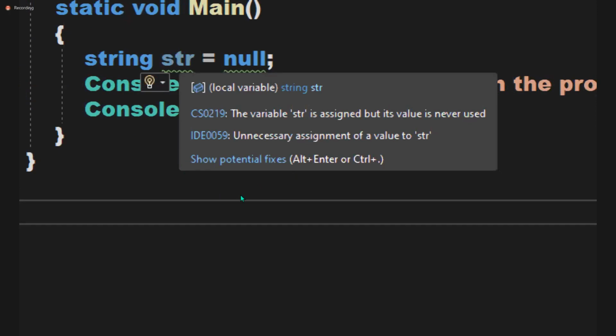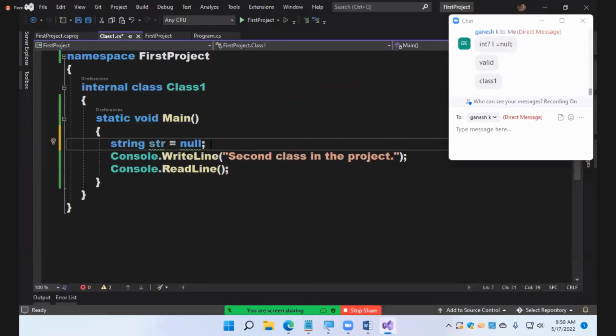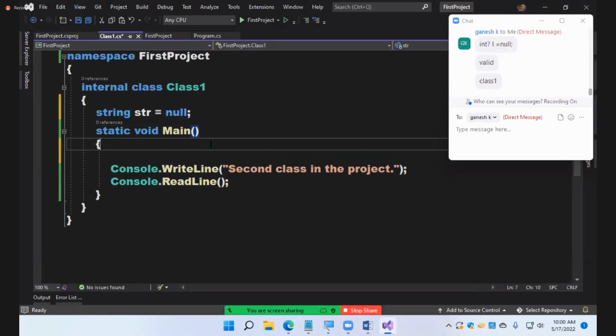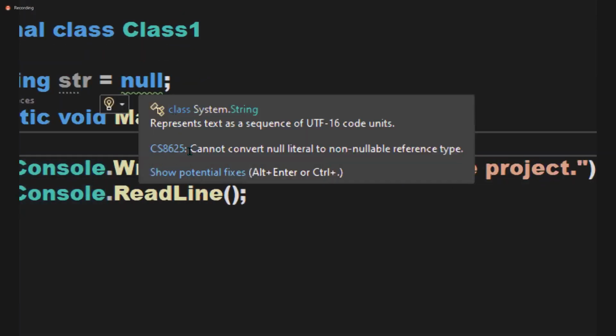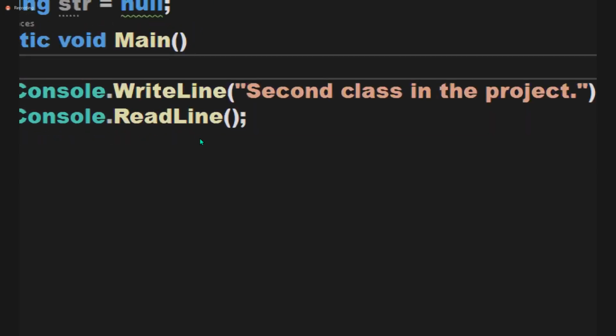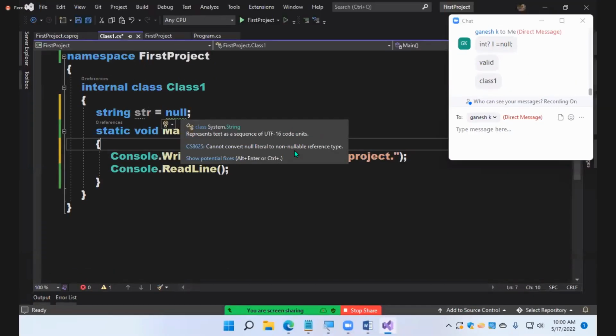What is that? No, not that. Just a second. We'll declare it as a field. Hold on, not that error. See the warning: cannot convert null. We have non-nullable reference types now. By default, strings are also non-nullable now.